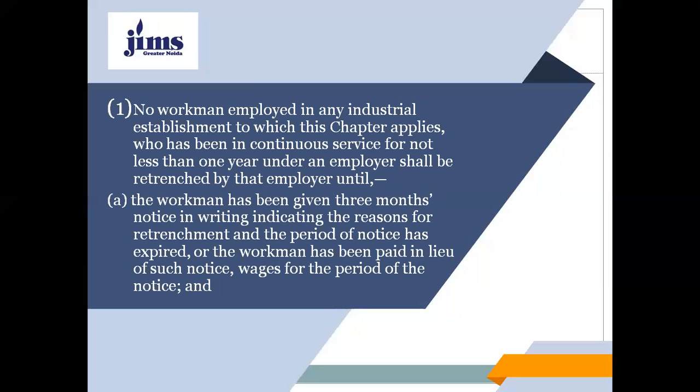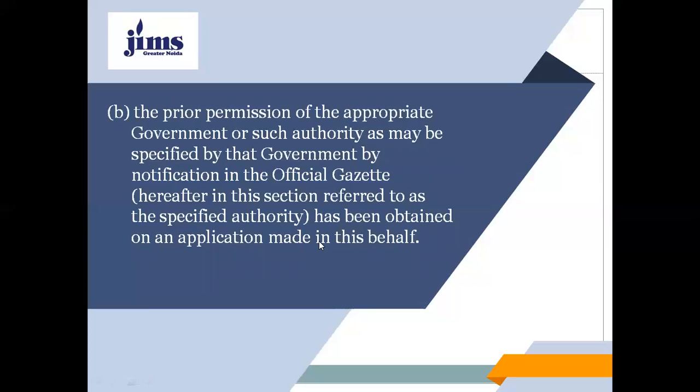So no workman employed in any industrial establishment to which this chapter applies who has been in continuous service for not less than 1 year under an employer shall be retrenched by that employer until the workman has been given 3 months' notice in writing indicating the reasons for retrenchment and the period of notice has expired, or the workman has been paid in lieu of such notice wages for the period of that notice. (b) The prior permission of the appropriate government or such authority as may be specified by the government by notification in the official gazette has been obtained on an application made in this behalf.